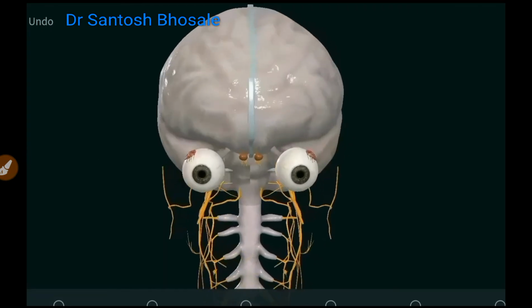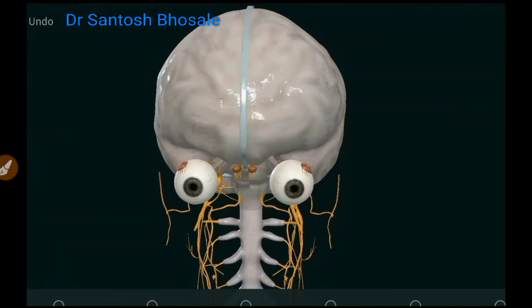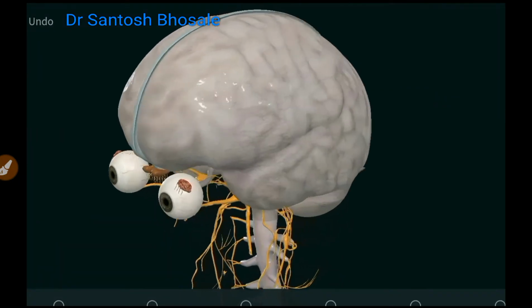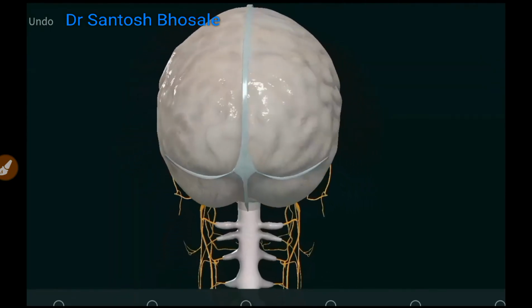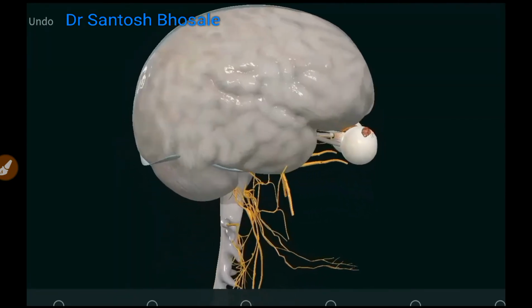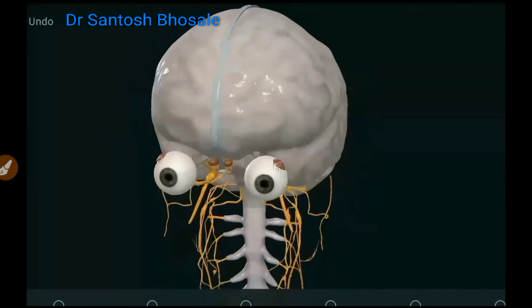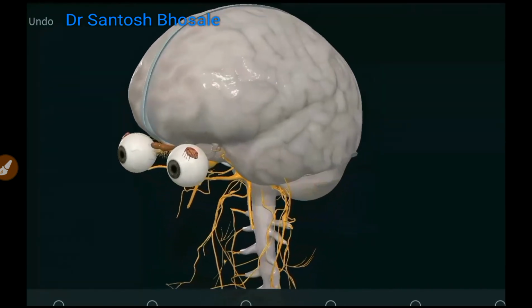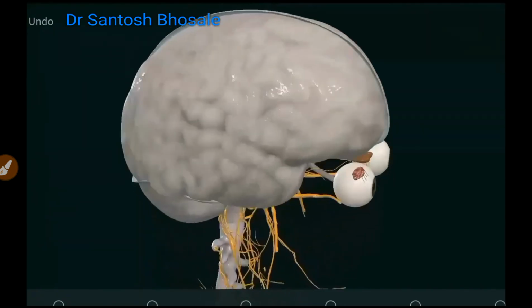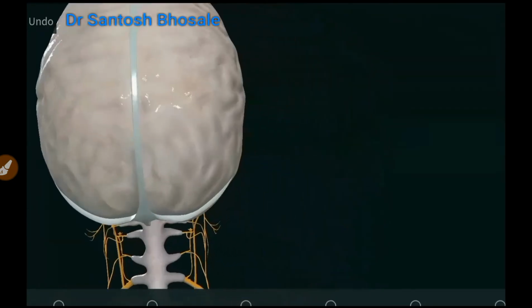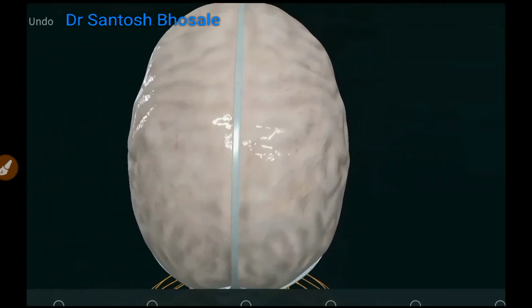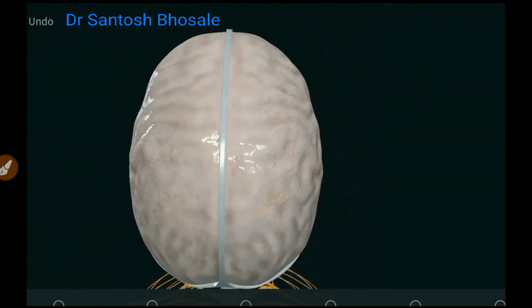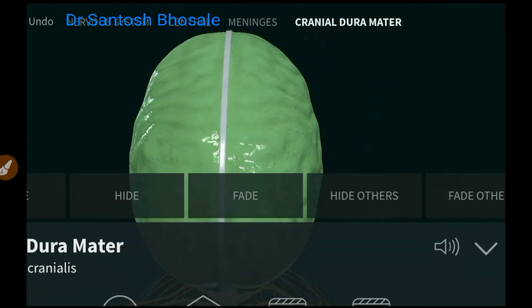You can see here the brain with the eyes. Eyes are extensions of the brain developmentally, and even they are covered by these three layers of meninges. The entire brain is covered by three coverings. Brain means cerebrum, cerebellum and brainstem, which continues as the spinal cord. These are all covered by these three layers. Don't think brain means only cerebrum.